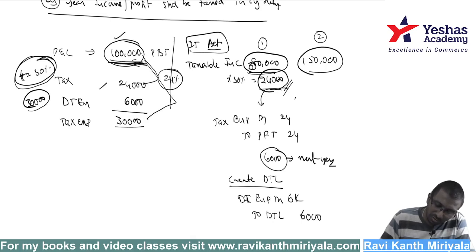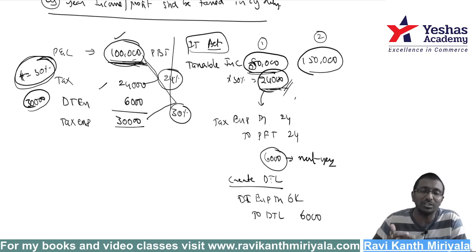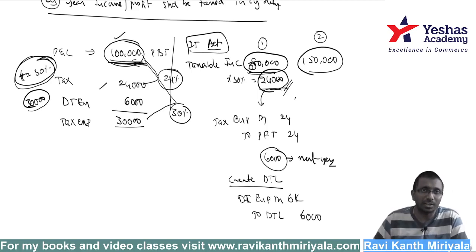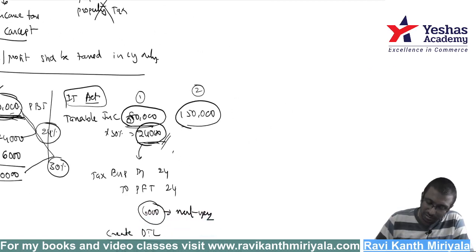Now in the P&L you taxed 30% correctly. That means we ensured the matching concept. Current year income of 1 lakh rupees has been charged with the correct percentage of 30% tax in the current year. Getting my point? Suppose we take the second situation, suppose taxable income is 1,50,000.